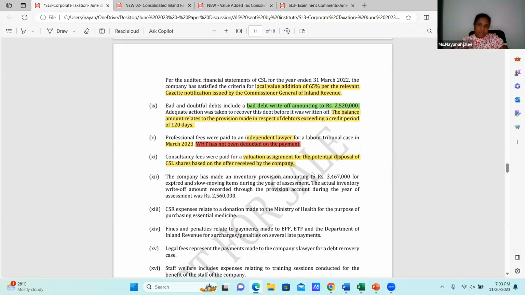Now, is that incurred for the production of income of my hotel, Crystal Sand Beach Hotel? No. This is for my prospective disposal of shares in the future. For that, I have to take a consultation. Then this is not relevant to the business.